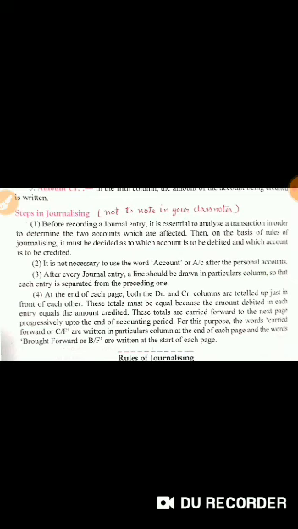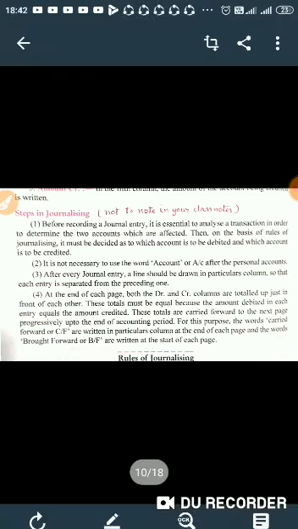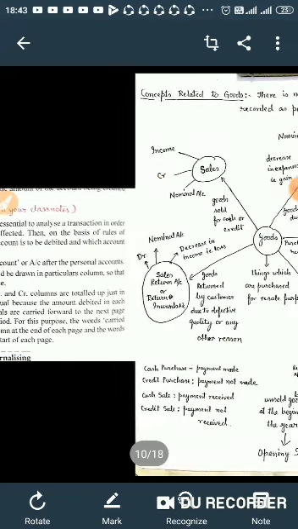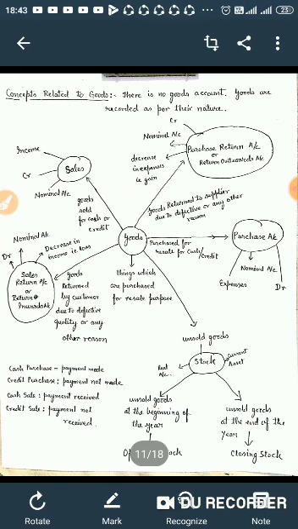So this is just to explain what steps you will take. In simple words, whenever you want to journalize a transaction, to record the transaction in the books of account, first of all, read the transaction, analyze it, see which accounts are involved, then decide the nature of those accounts, and use the rules of debit and credit to decide whether that account should be debited or credited. So we will see, before we start solving questions, there are some concepts related to goods.